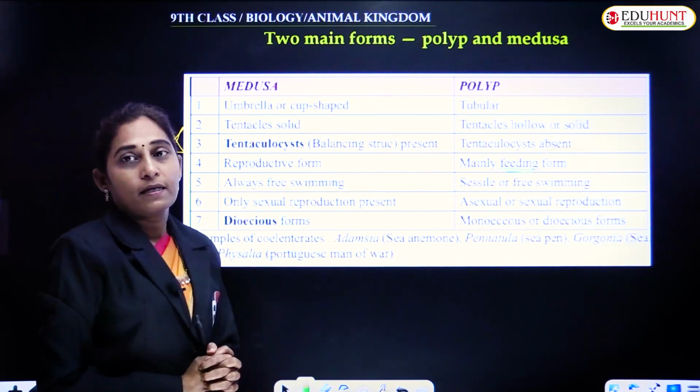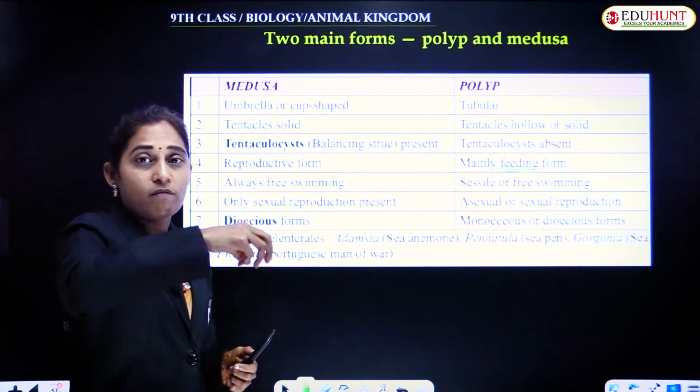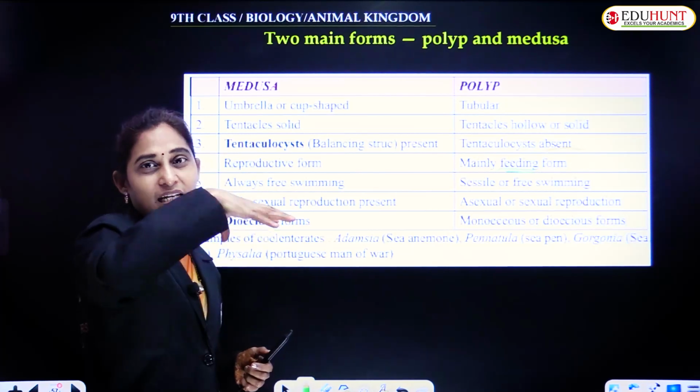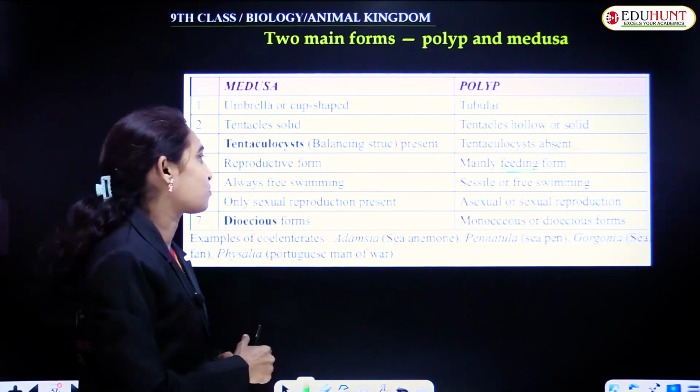And then medusas are always free swimming. Jellyfish swim very well.